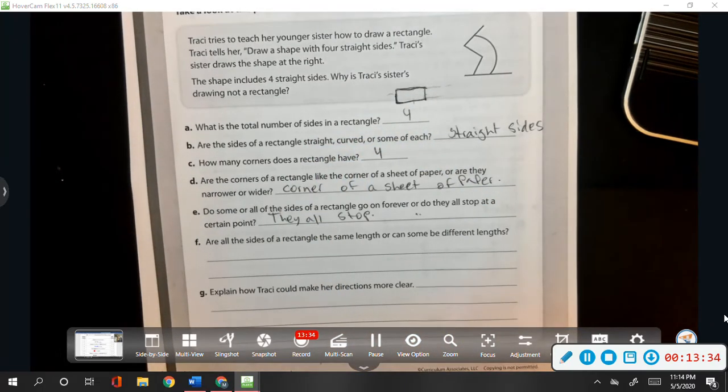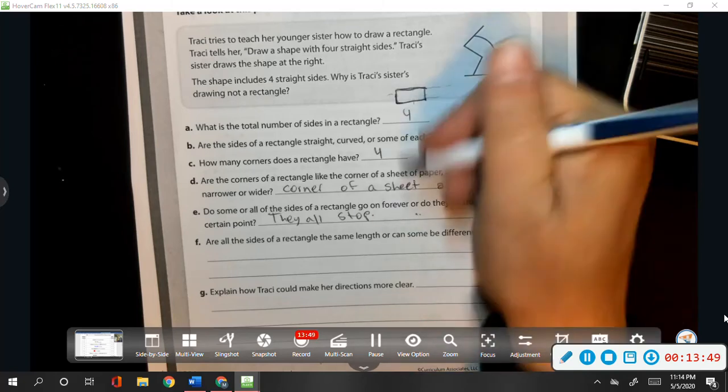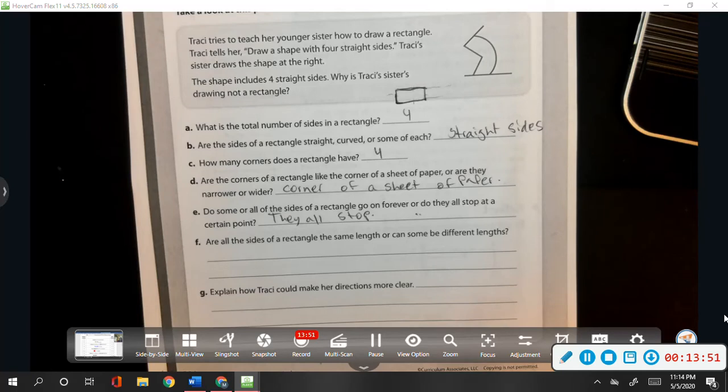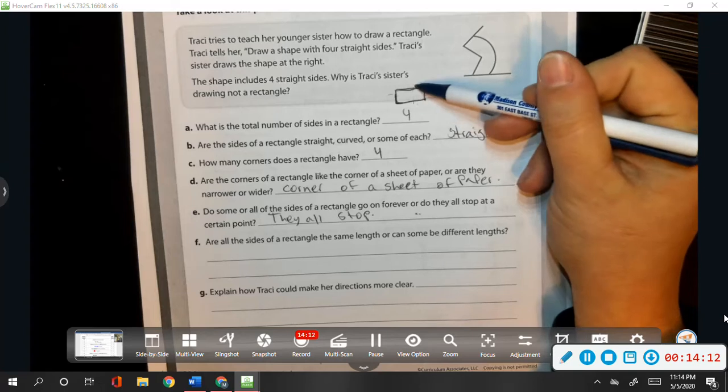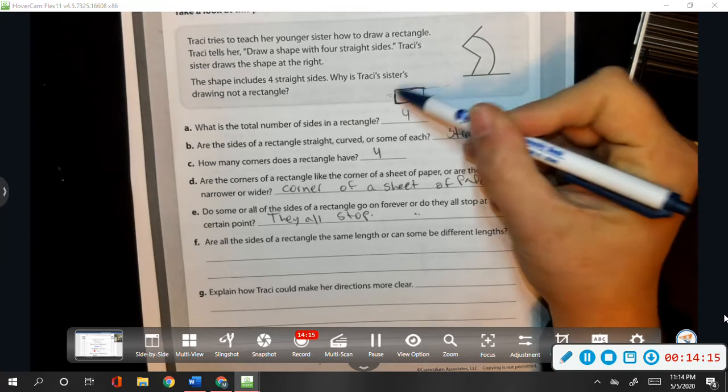Are all the sides of a rectangle the same length, or can some be different? Well, it's a rectangle, so we know that it has 2 short sides that are the same length and 2 long sides that are the same length. So could they be different lengths? There can be 2 short sides and 2 long sides, or they can all be the same, but opposite sides have to be the same length. When we were talking about the rectangle, we were talking about how these 2 lines were parallel and these 2 lines were parallel.